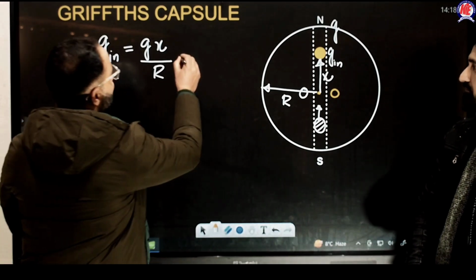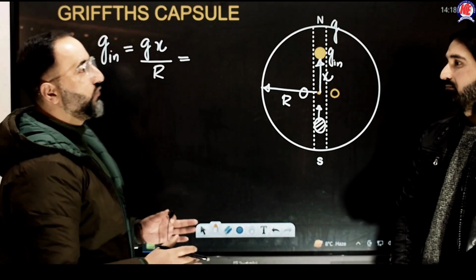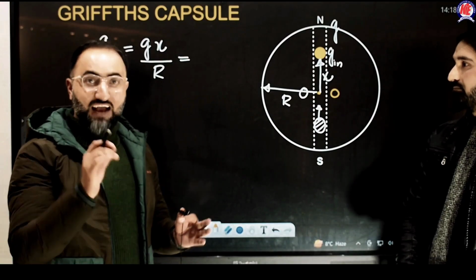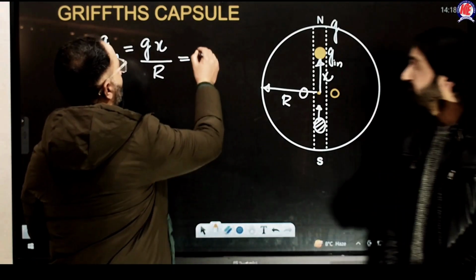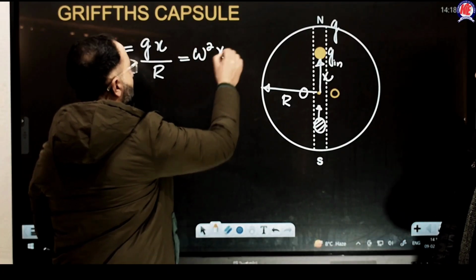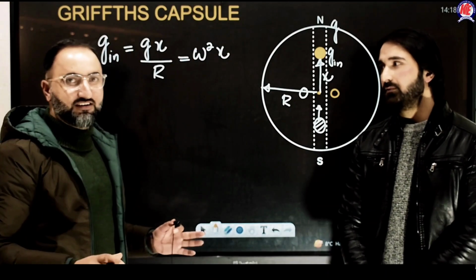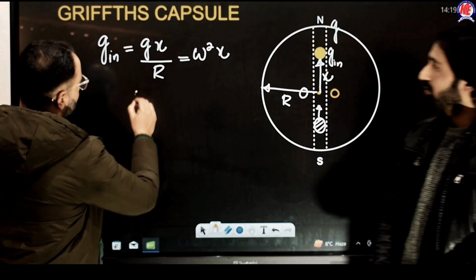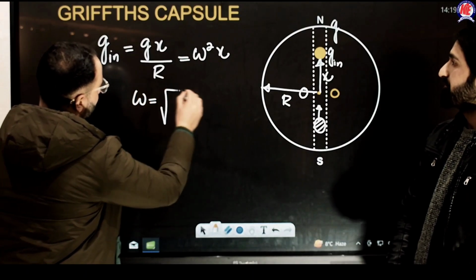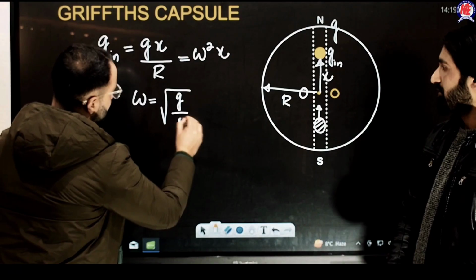What I'm going to write is this: the generalized equation for the linear SHM. Acceleration of a particle executing linear SHM is omega squared multiplied by x. The problem is done and dusted. Okay? x and x is going to cancel. We are left with omega. So what will omega be? It will be equal to root of g divided by R, isn't it?